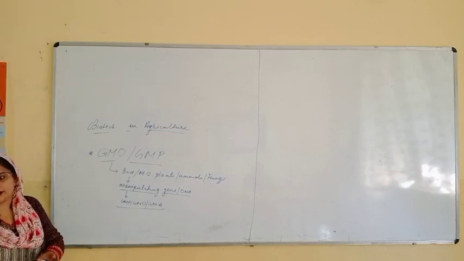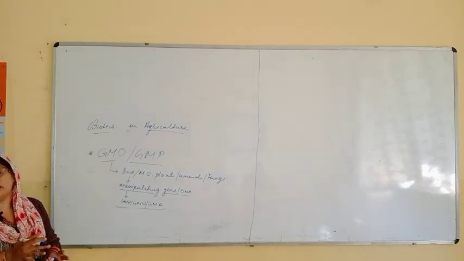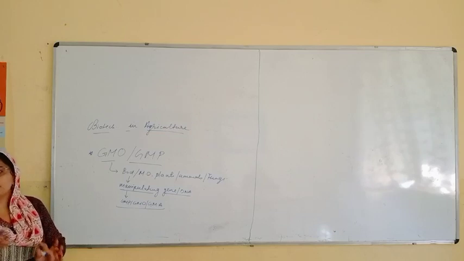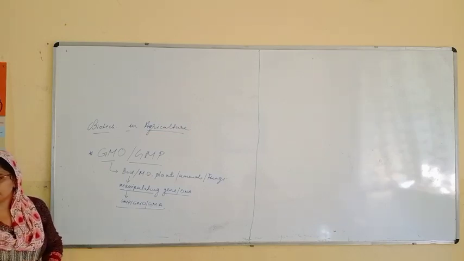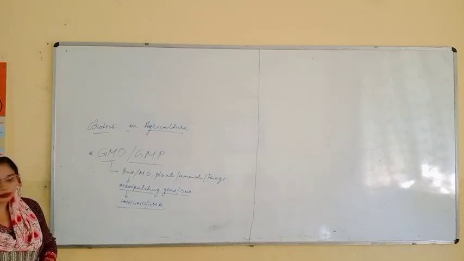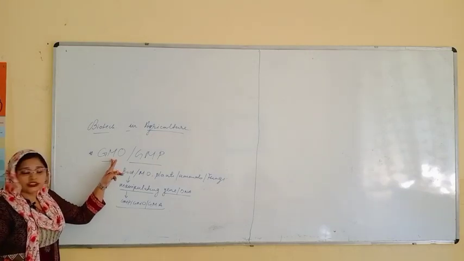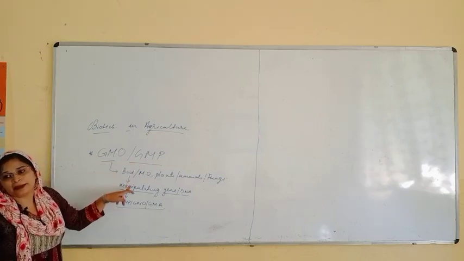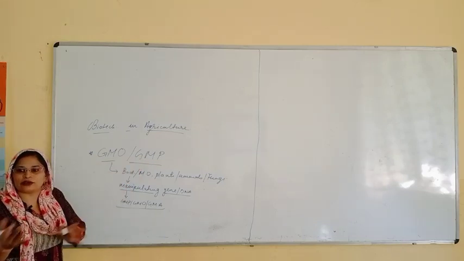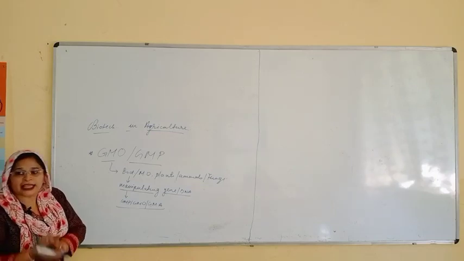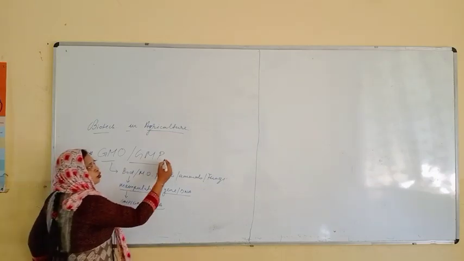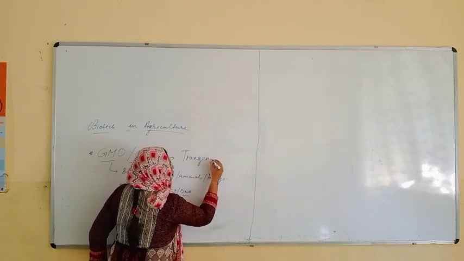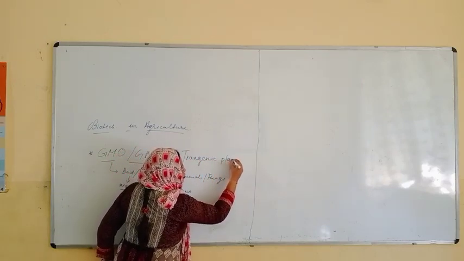You are exchanging the DNA. You are putting the foreign gene into that particular organism and you are getting those biotechnology products which will be beneficial to you. If the manipulation is done in a plant, it is known as a genetically modified plant, and those plants are also known as transgenic plants.